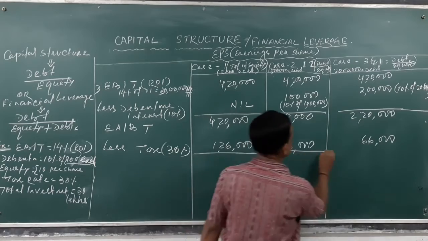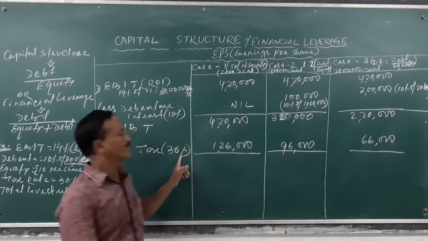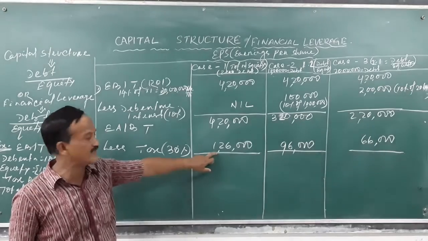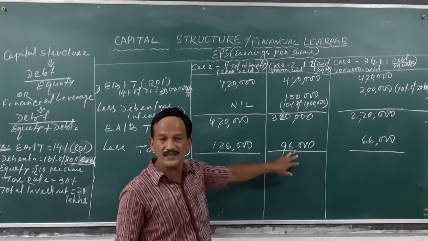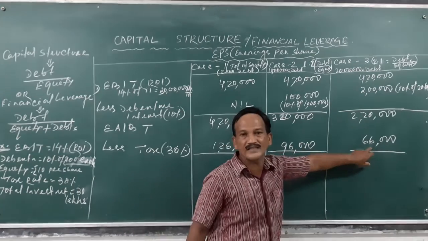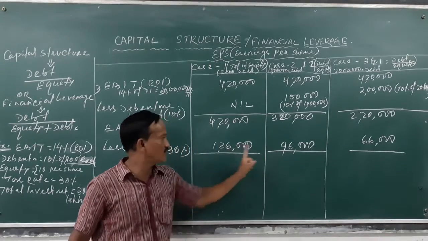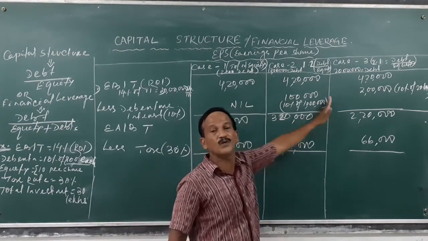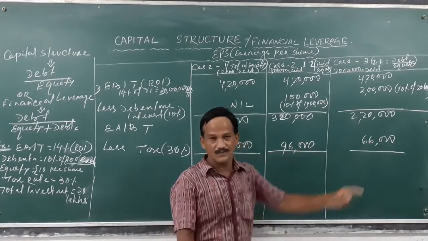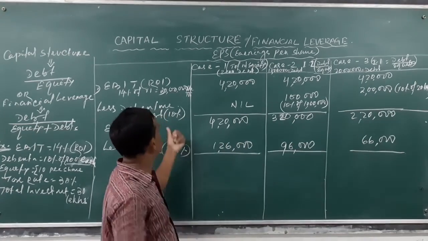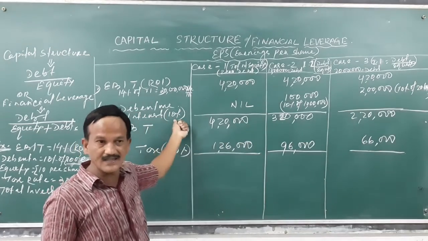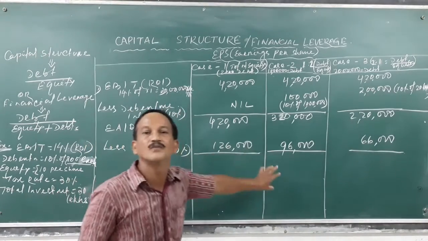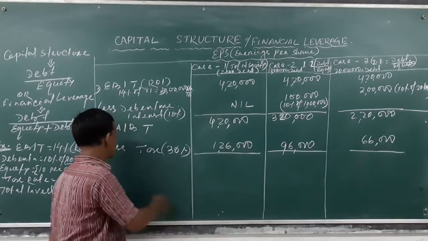So the tax is 30% of profit: on 4,20,000 it is 1,26,000 tax, here 96,000 tax, here 66,000 tax. You see the tax decreases if your debt fund investment increases, because debentures carry interest, which reduces taxable profits, so your tax is reduced.